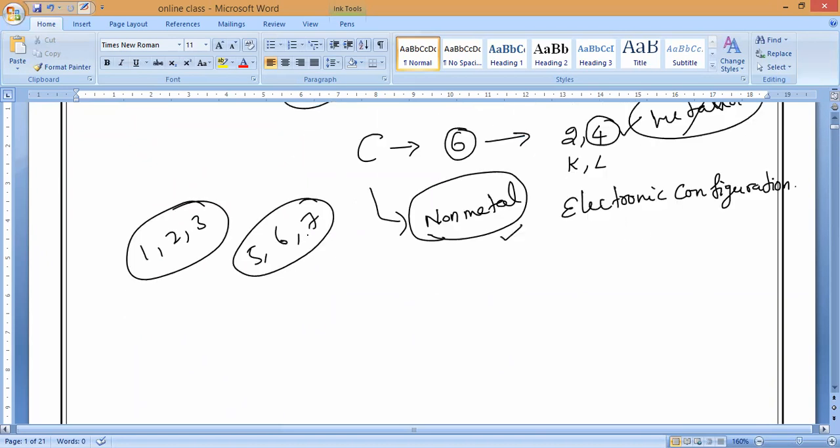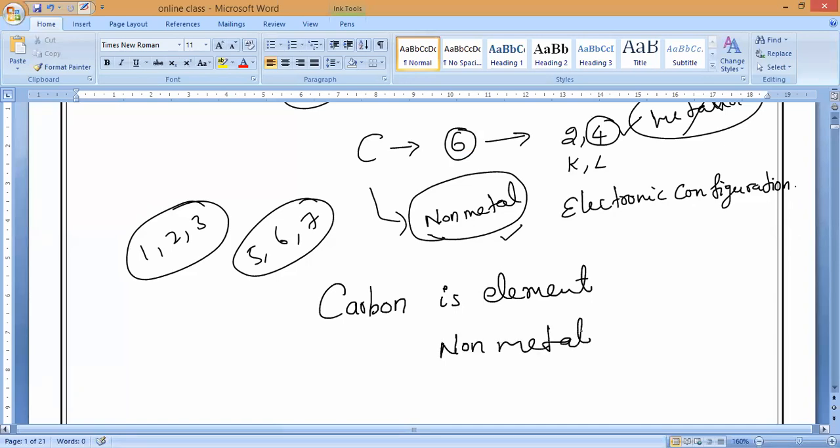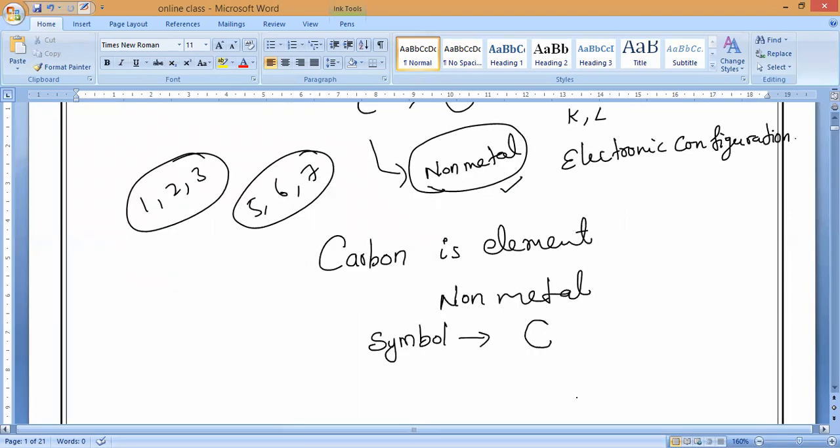Now, as I said, carbon is one of the elements. Is it yes, guys? Please respond. Carbon is an element. What kind of element? Carbon is a non-metal, and the symbol of carbon is capital C. That is what you have to remember.